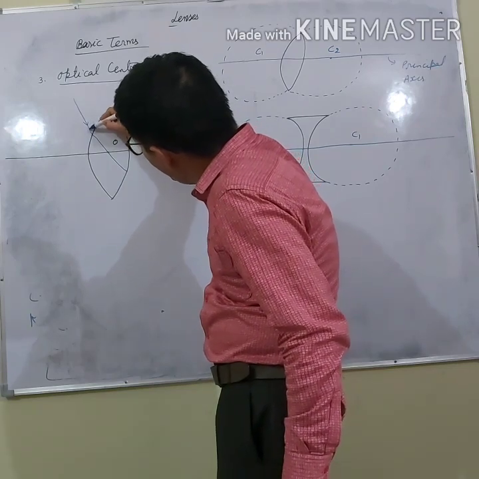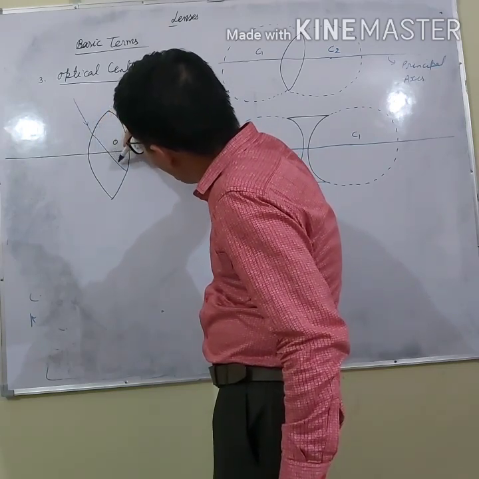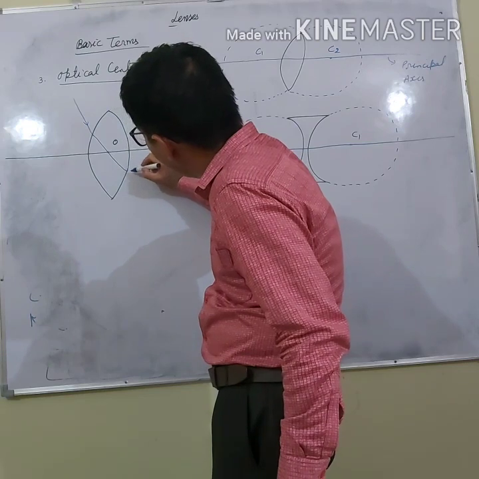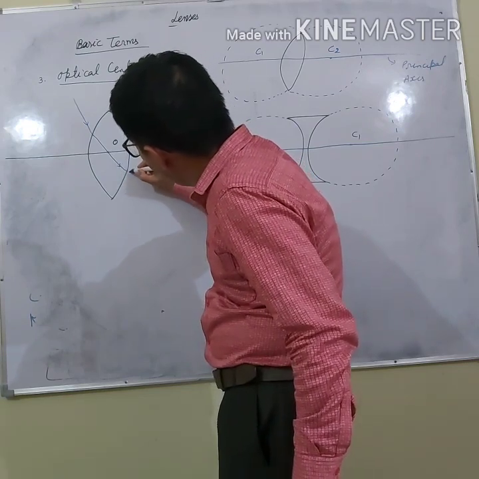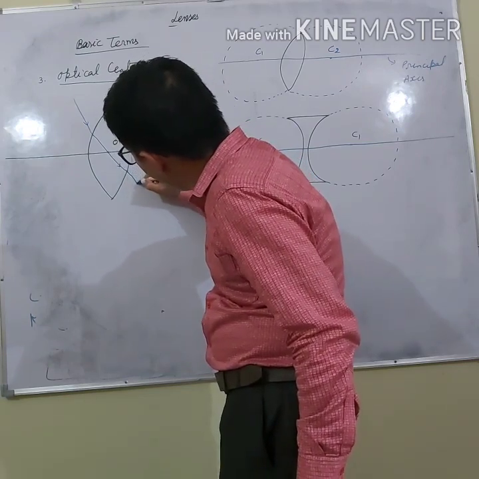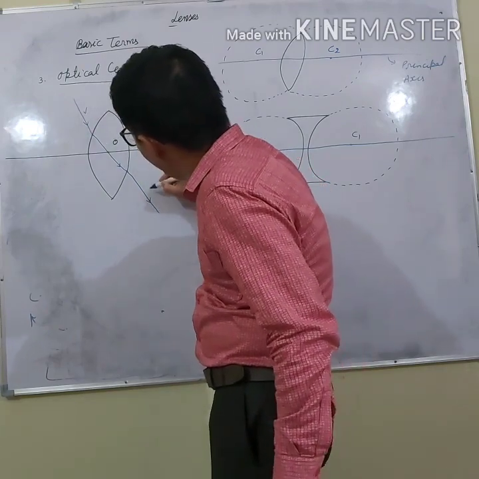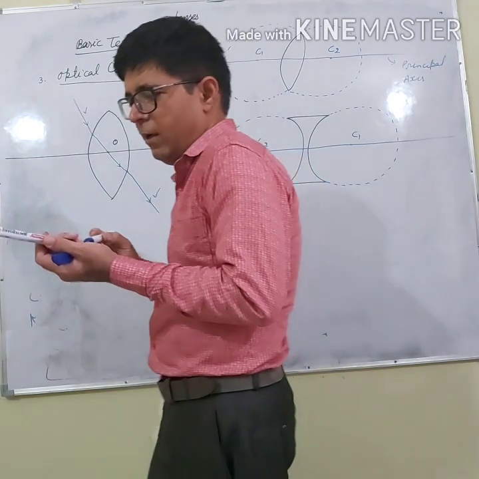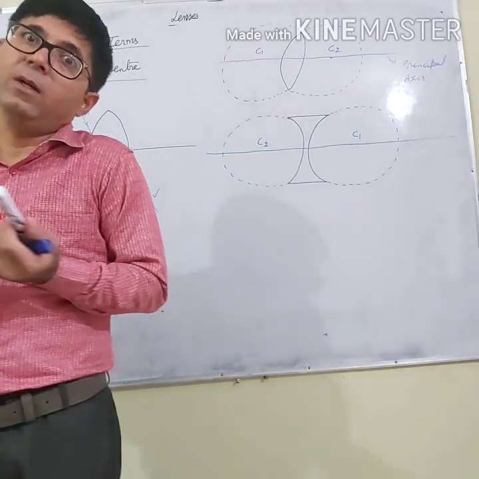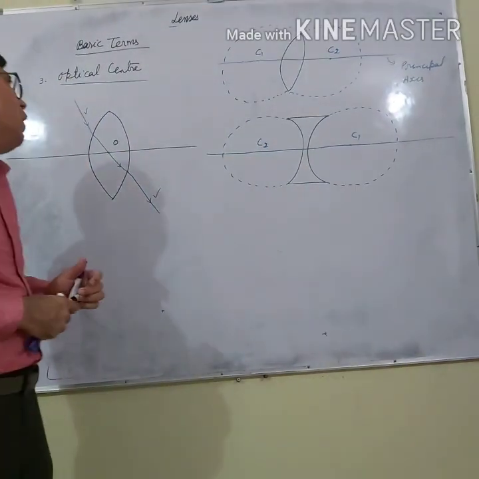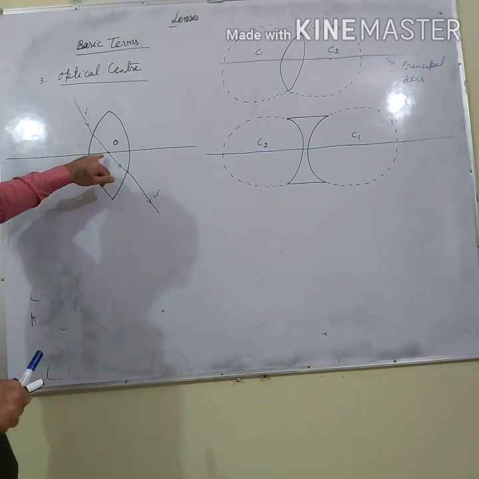If this ray passes through the optical center, then what will happen? This ray will emerge in such a way that the incident ray and emergent ray will remain parallel to one another.